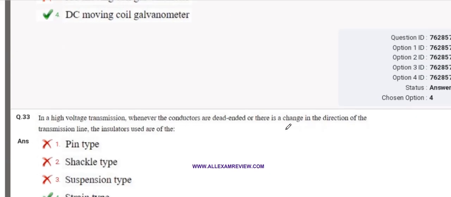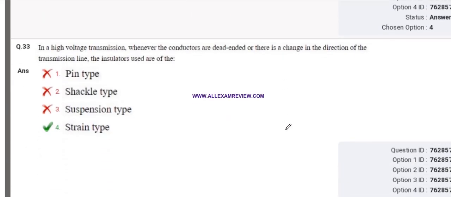Same question. In a high voltage transmission, whenever the conductors are dead-ended or there is a change in the direction of the transmission line, which insulators are used? So that is the strain type insulators. Strain type insulators are used at the dead end of the transmission lines, and they can ask about the ratings of these insulators.